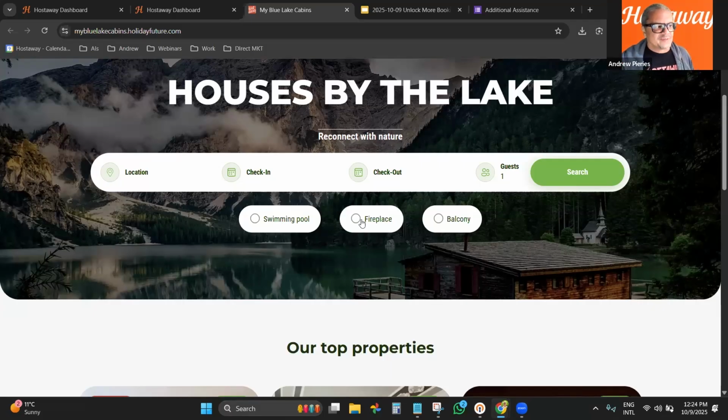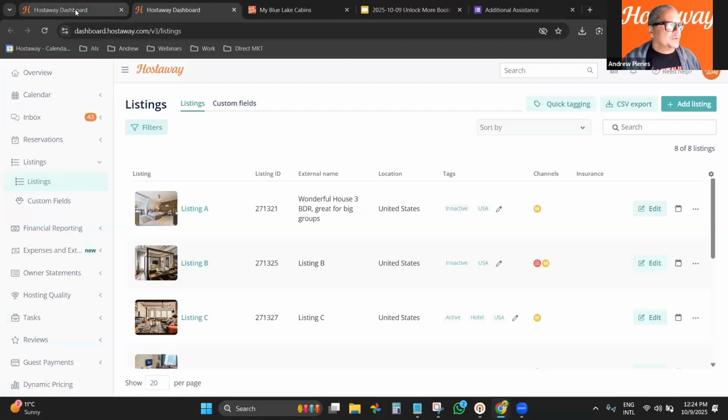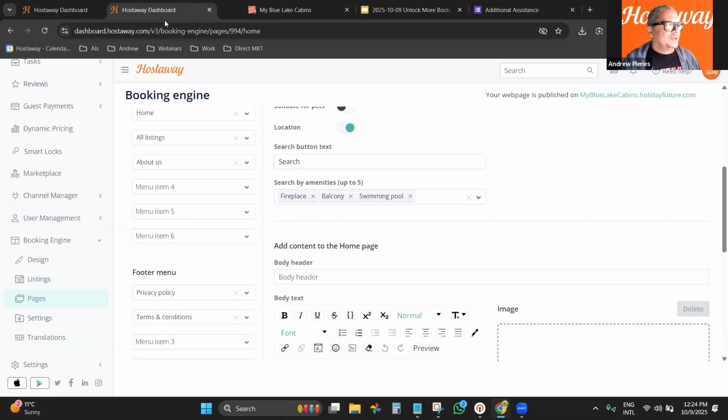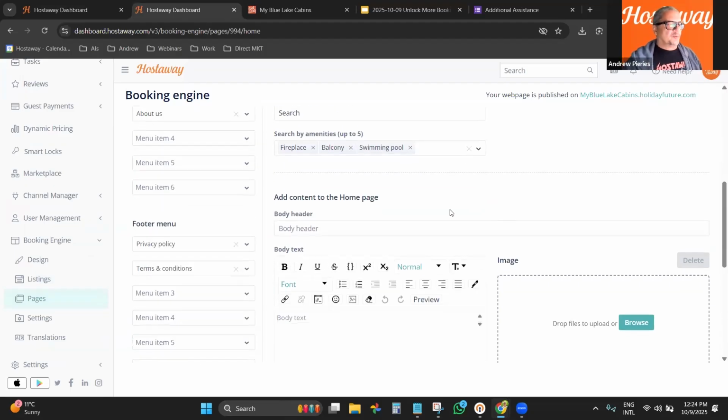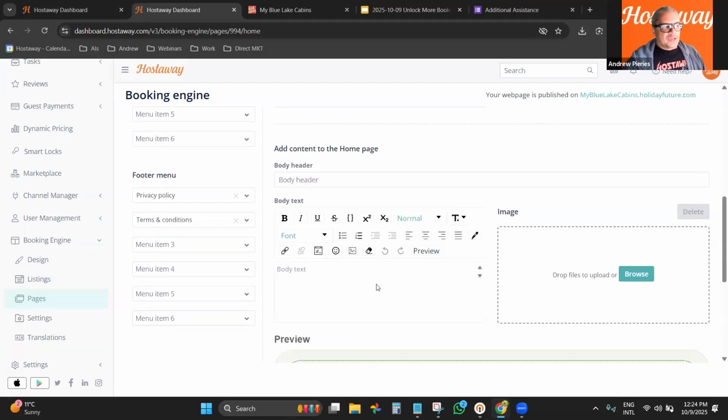So why would you have something like that here, to be a selector to filter that information? You're not adding any value to someone that is coming to look for your properties. So be mindful of how many clicks someone will take to get to the information that they are looking for. You can customize, you can add images. As you can see, lots of customizations that can be done.